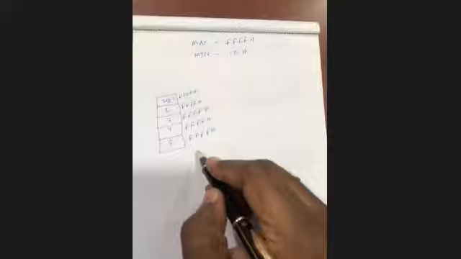So whenever one segment is complete, then the next segment will start. When this segment is complete, the third segment will start, and when the third is complete, the fourth will start. It's called a non-overlapping segment. In this way, the whole 1 MB of memory will be designed.